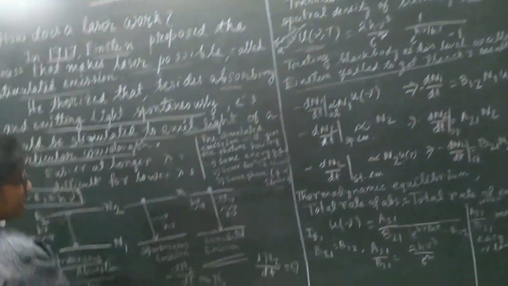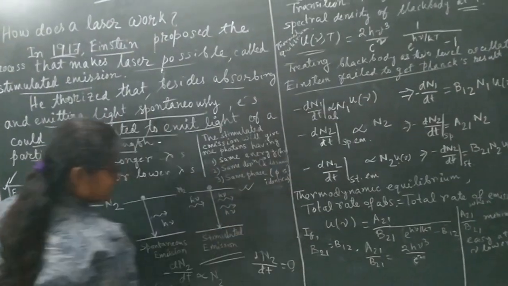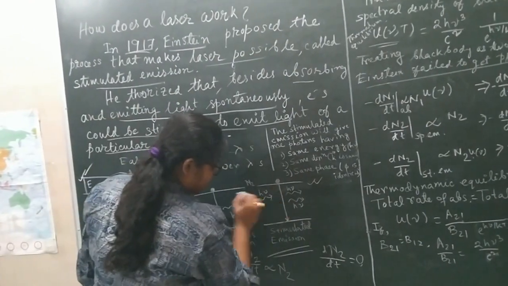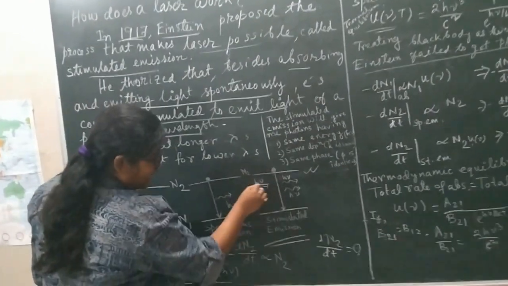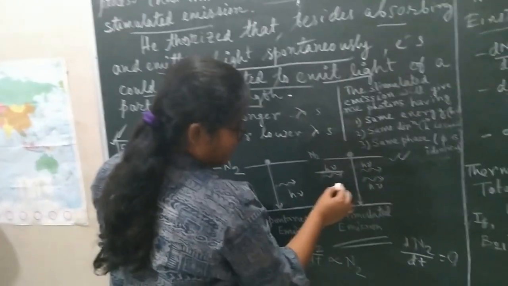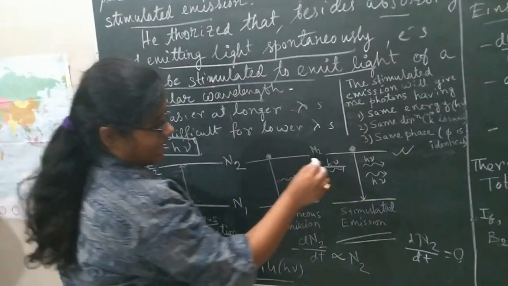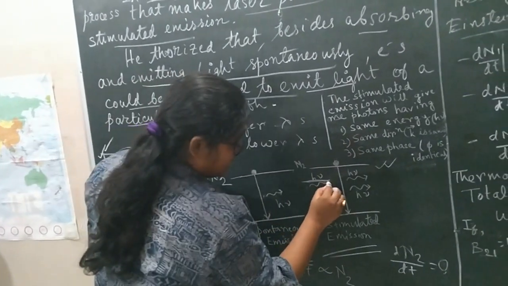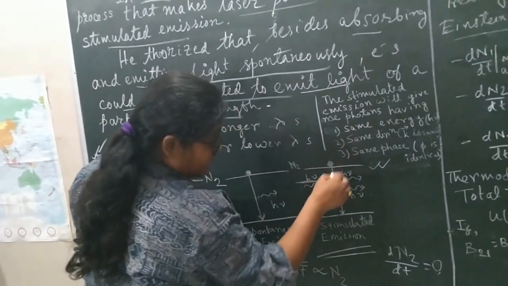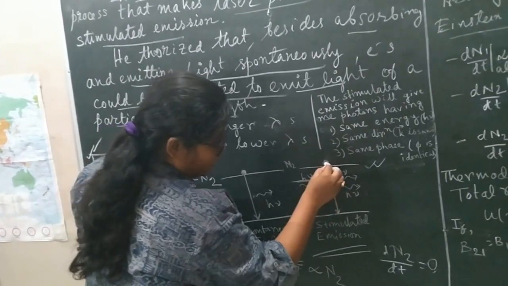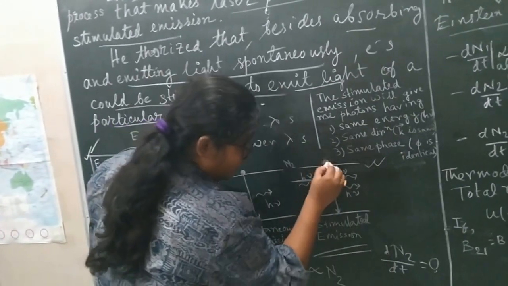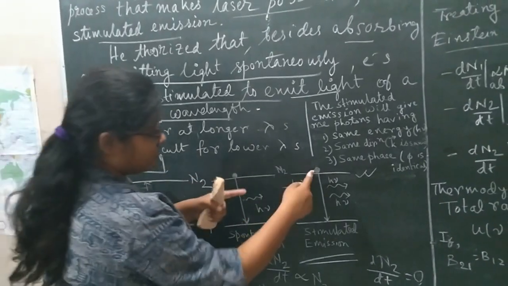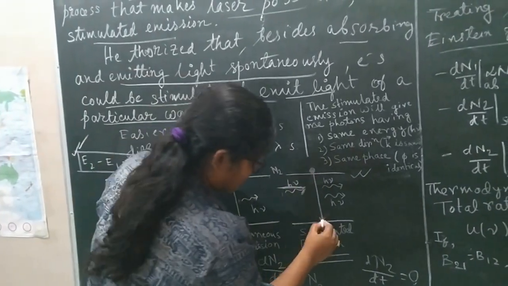Now Einstein proposed that there should be another emission, that is the stimulated emission. What is that? If you have light of frequency nu and energy h nu, and the atom is already in the excited state, and this light is incident on the atom, it can stimulate the atom to come back to its ground state.